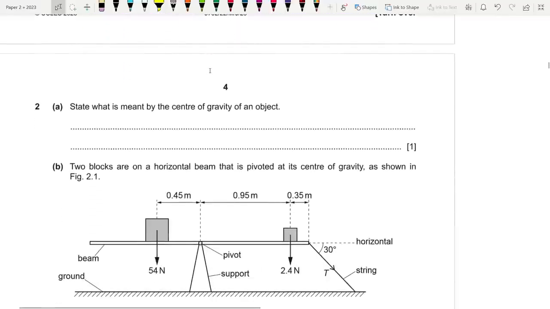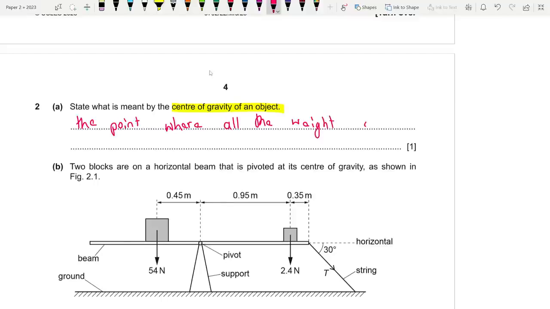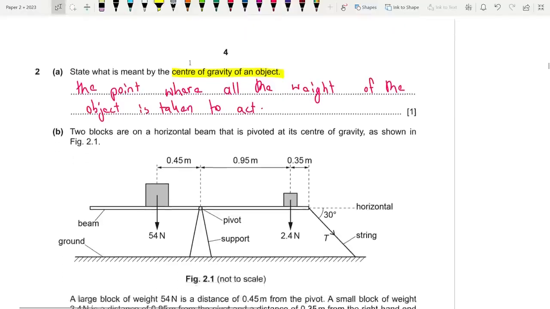This you need to have memorized. It's taken directly from the syllabus. What is meant by the center of gravity of an object? If we define it, it is the point where all the weight of the object seems to act, or according to the syllabus, is taken to act. So this is what you guys need to have memorized. This is a very common question which you will face multiple times. The point where all the weight of the object is taken to act.